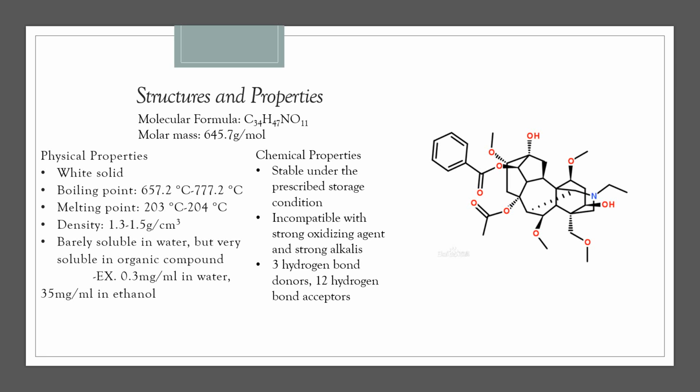The solubility in ethanol is 35 milligrams per milliliter. For the chemical properties, first it is stable under the prescribed storage condition. It is incompatible with strong oxidizing agents and strong alkalis. It has 3 hydrogen bond donors and 12 hydrogen bond acceptors.